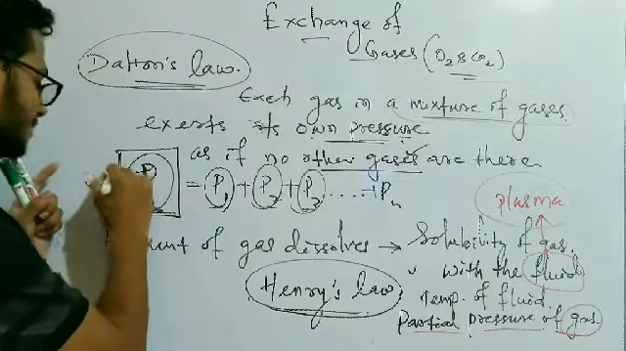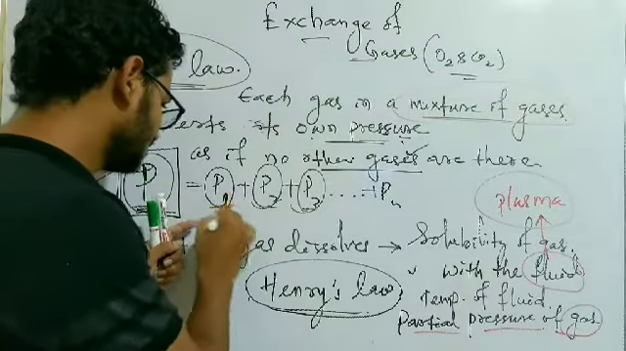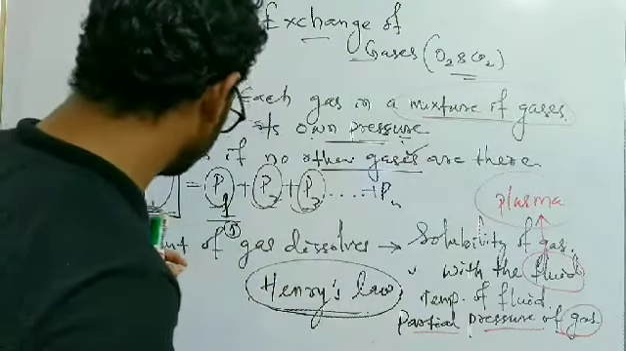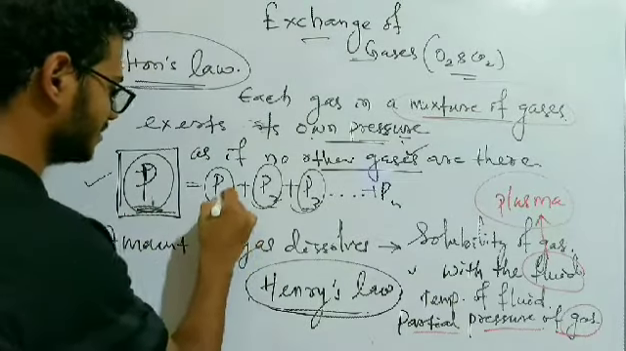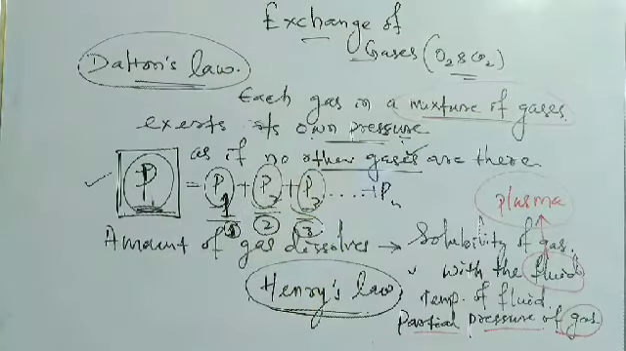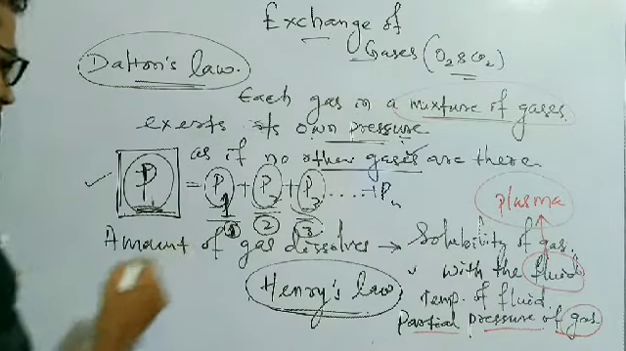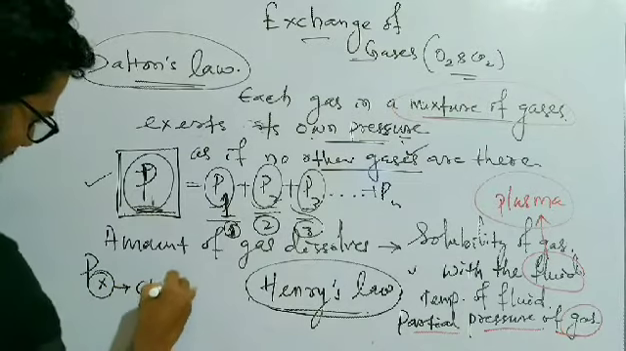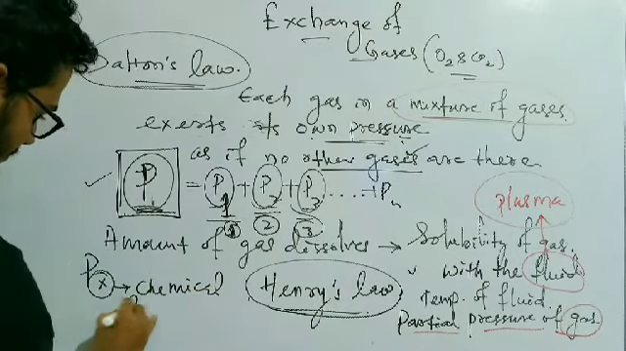So the total pressure is capital P. P1 is the partial pressure of the first gas, P2 is the partial pressure of the second gas in the mixture, P3 is the third gas, and so on. So the partial pressure is symbolized by Px. Okay, so Px means here the subscript X is the chemical formula of the gas.